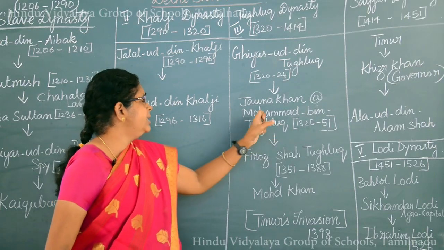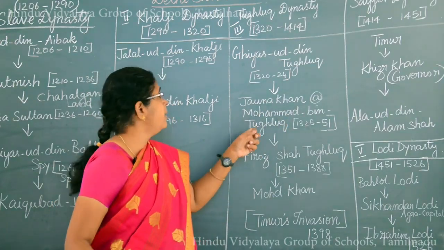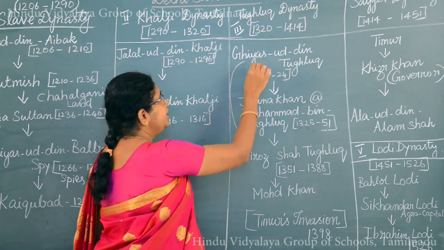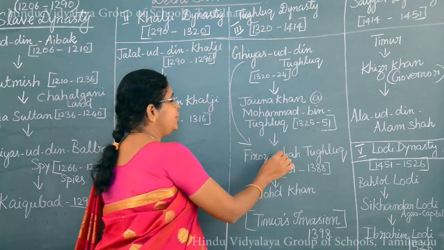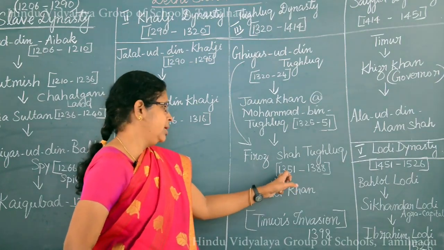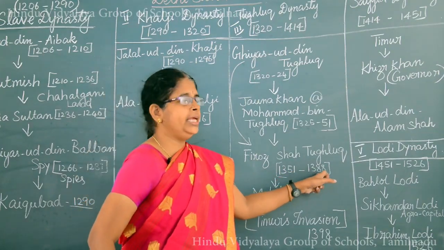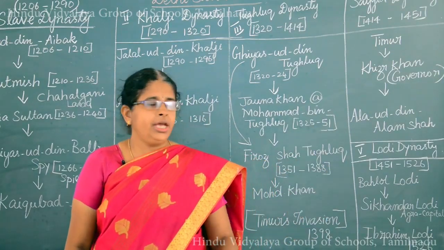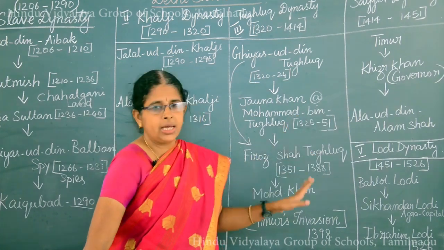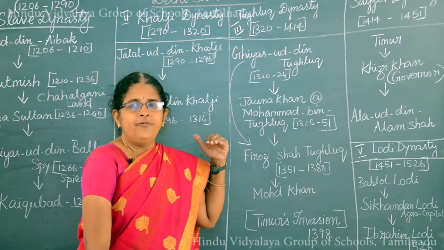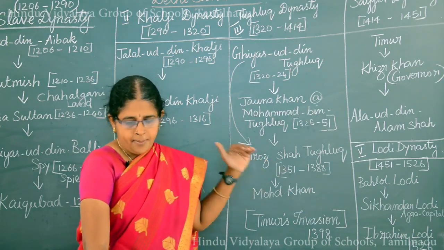So, after the death of Muhammad bin Tughlaq, Ghiyasuddin's brother's son, Firoz Shah Tughlaq, came to the throne. Okay, he was the next successor, from 1351 to 1388. He is a very kind man, okay, not like this Muhammad bin Tughlaq. He is said to be a very kind man, and he followed some humanitarian measures.